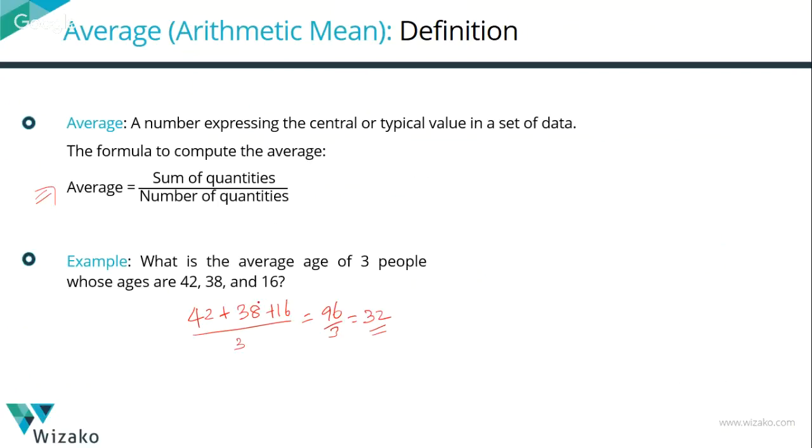So the average need not be a part of your set of data at all. The average tells us, like, if these three people were to go, what is likely to be the age if all of them had the same age?